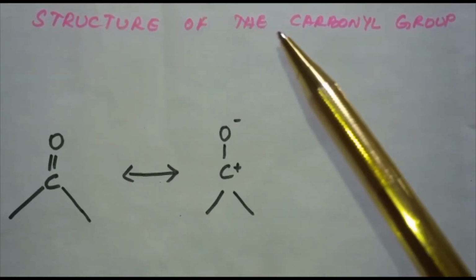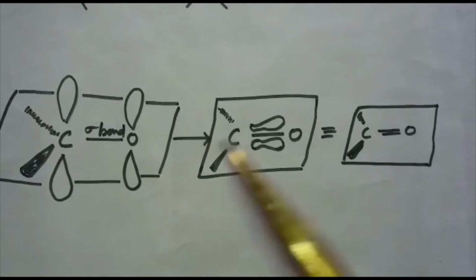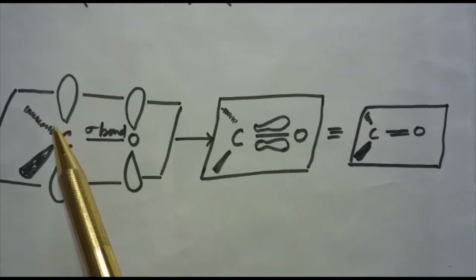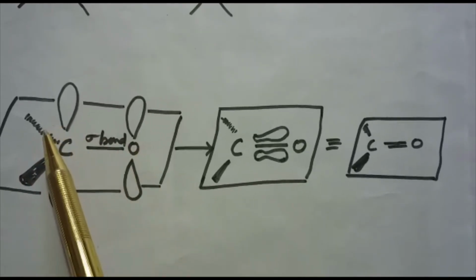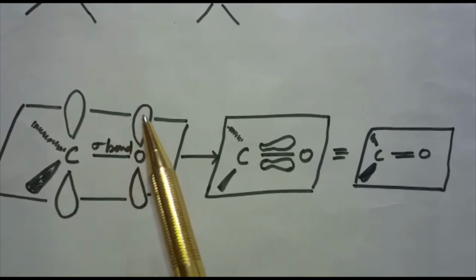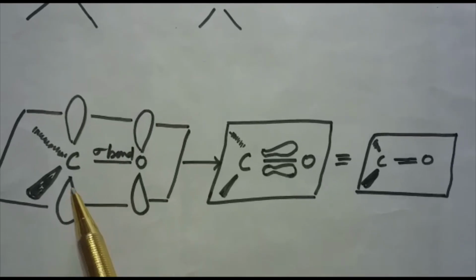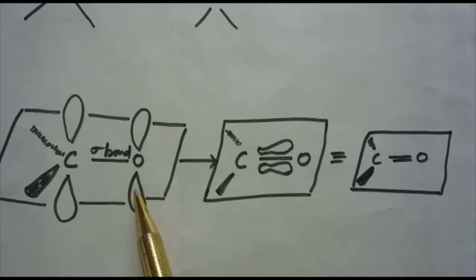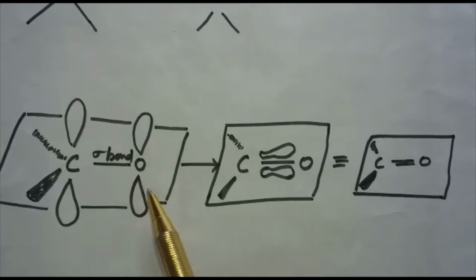Now let us discuss the structure of the carbonyl group. The carbonyl carbon is found to be sp2 hybridized and it forms 3 sigma bonds. 1, 2, 3, 3 sigma bonds. The fourth valence electron of carbon remains in its p orbital and forms a pi bond with oxygen by overlap with the p orbital of oxygen. In addition, the oxygen atom also has 2 non-bonding electron pairs.